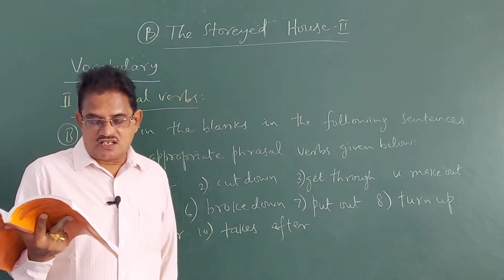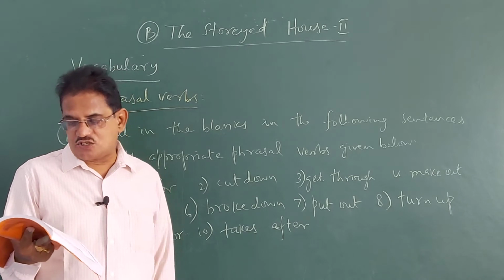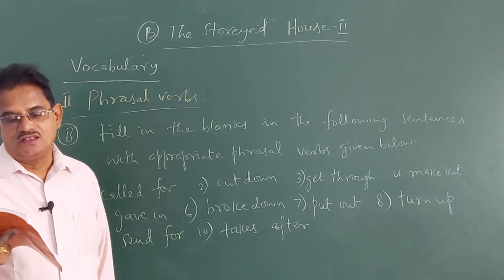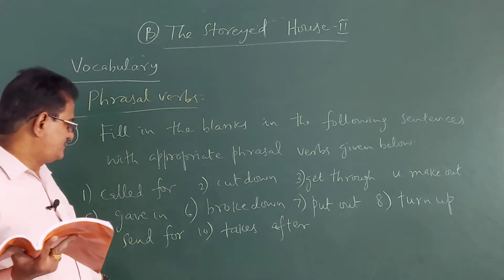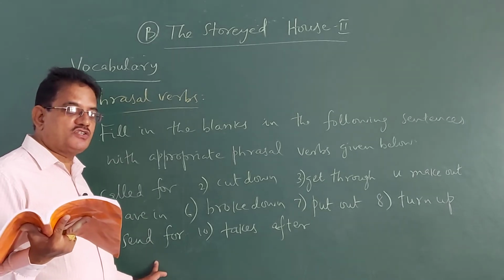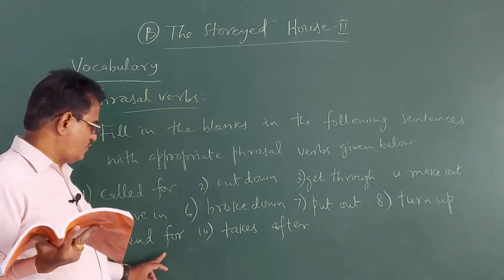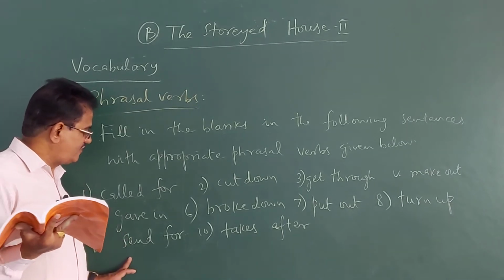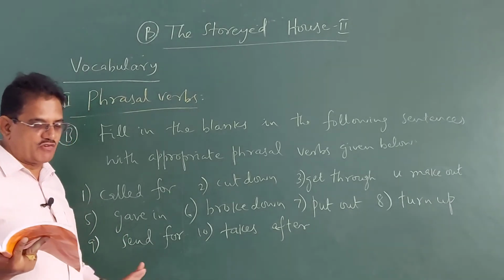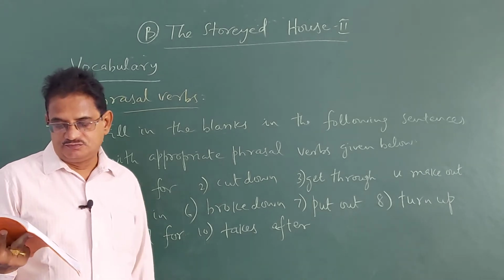Sentence number 9. The TV is making a terrible noise. Please send for a mechanic to repair it. Send for means what? To ask somebody to go and get the mechanic. "To" is followed by verb form V1 only. So we write send for. We don't make any changes in the verb.